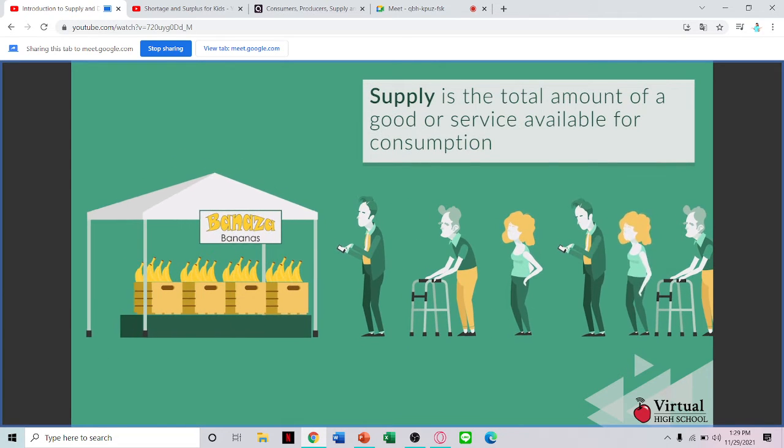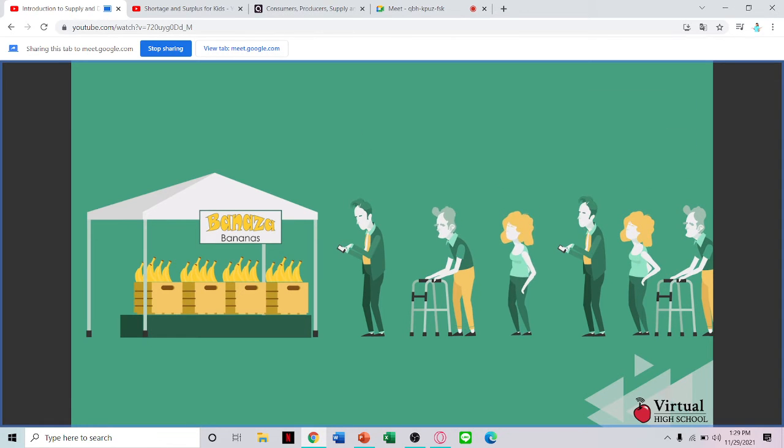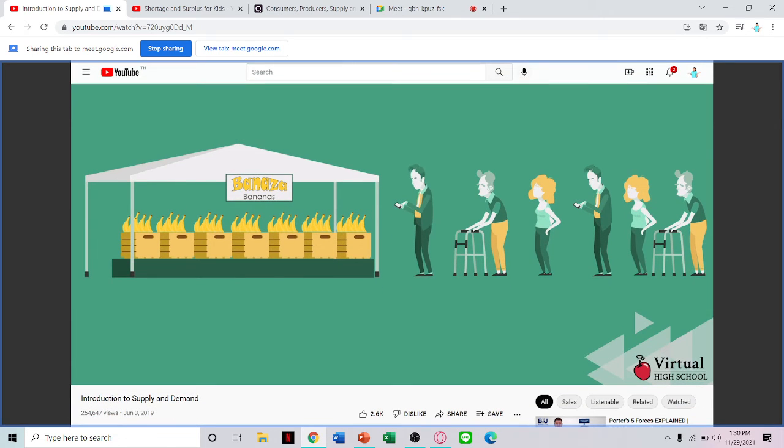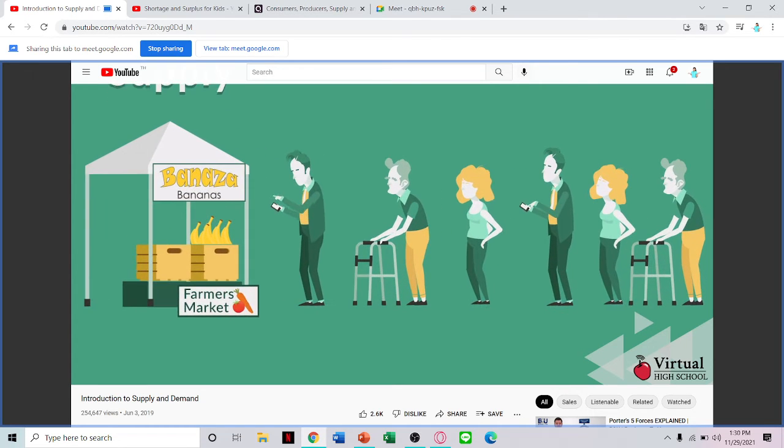Supply is the total amount of a good or service available for consumption. The higher the amount of a good or service produced and made available to consumers, the larger the supply of it will be. Supply and demand have a big impact on the prices of products and services.